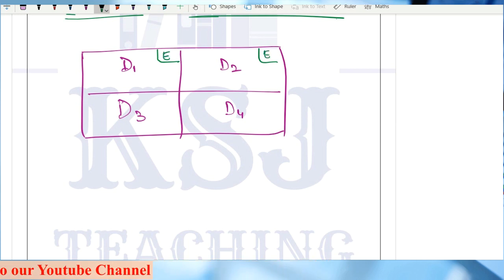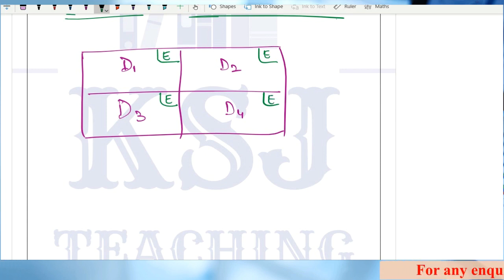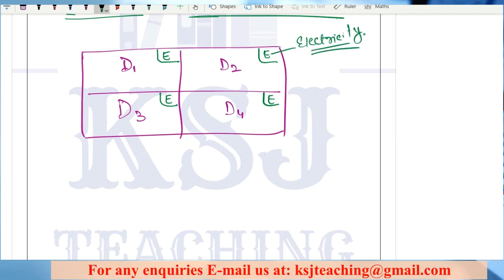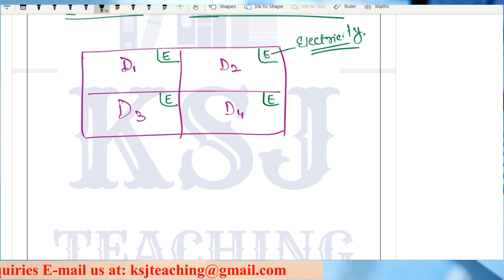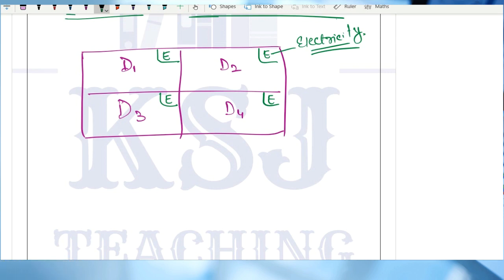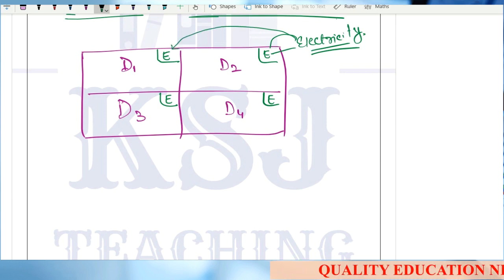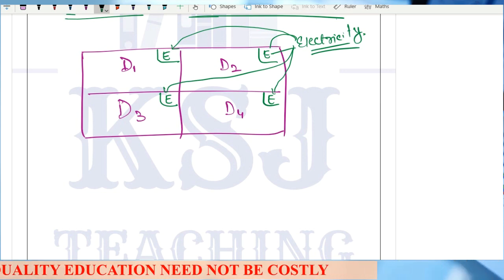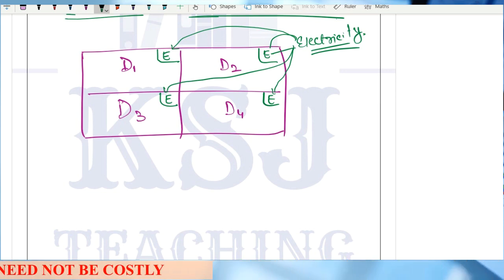When the electricity bill comes, it will come for individual departments, because every department has its own meter. So the number of units consumed by each department is identifiable. So this electricity is my indirect cost.